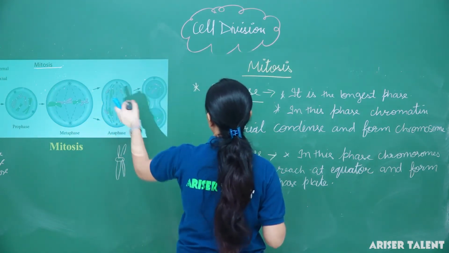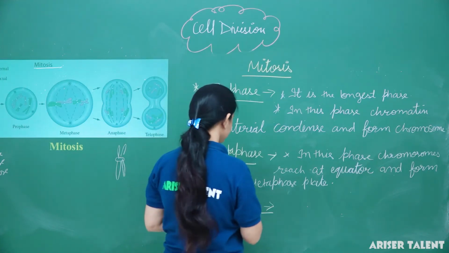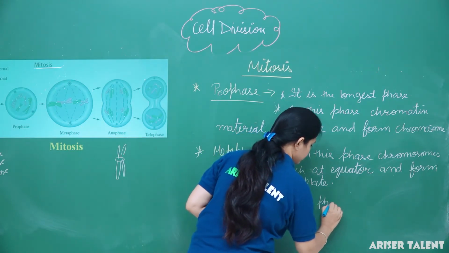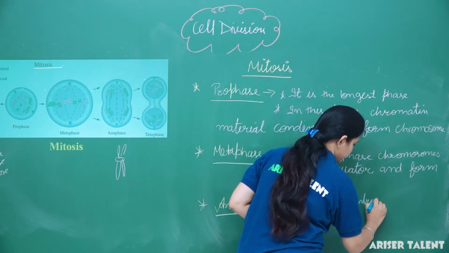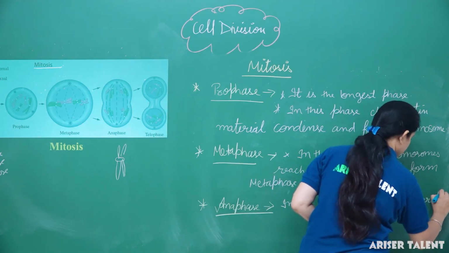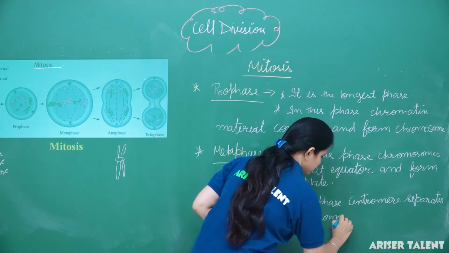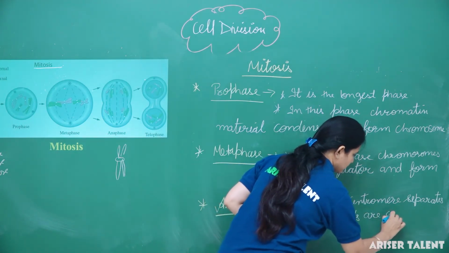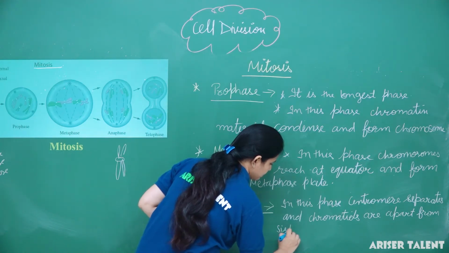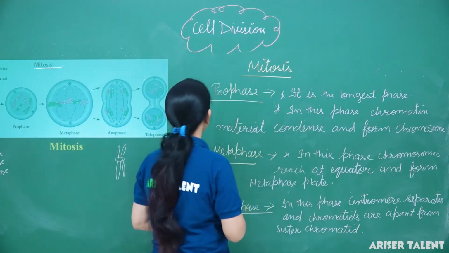What happens in anaphase? We can see that the centromere separates and then it pulls apart the sister chromatids. Then the last one is the telophase.